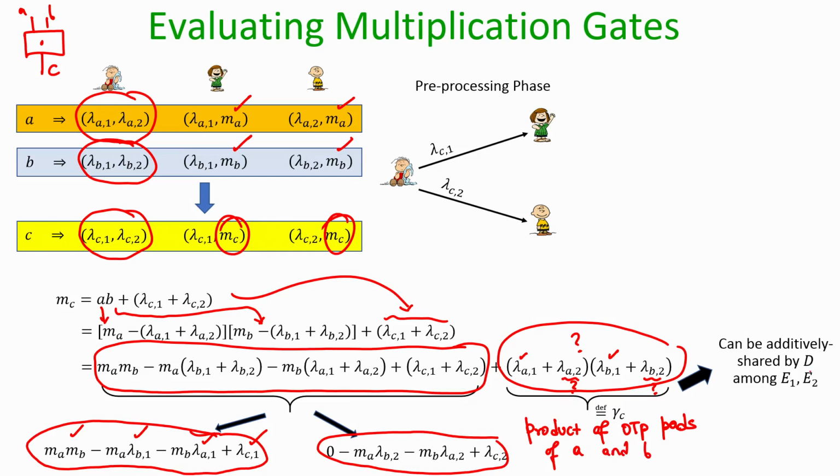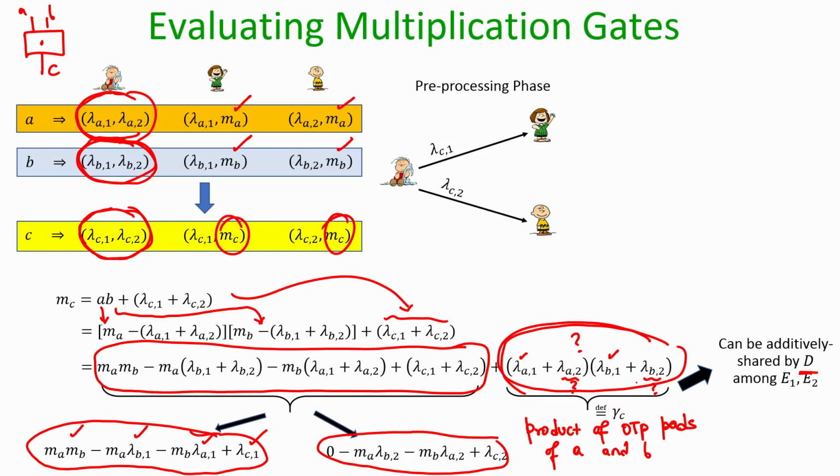Well, these OTP pads are available with the distributor, because he has picked the OTP pads corresponding to A and the OTP pads corresponding to B, and he has also picked the OTP pads corresponding to C. But this gamma c is the product of the A pad and B pad. The product can be computed by the distributor,